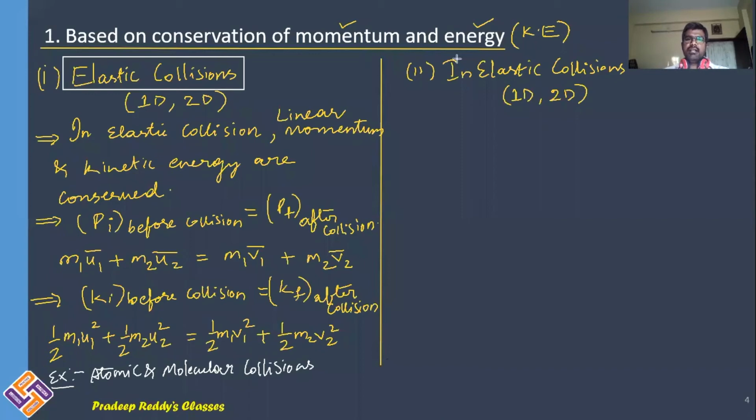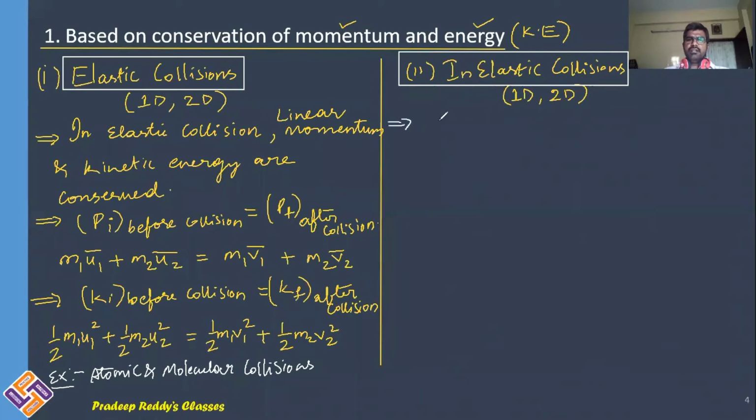And coming to the next category, that is inelastic collisions. Inelastic collisions can take place either in one dimension or in two dimension. Now let us see what are the conditions for inelastic collisions.